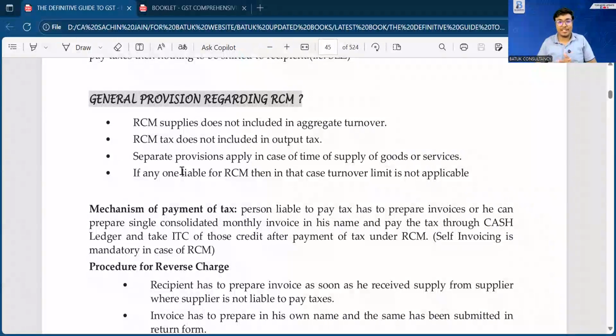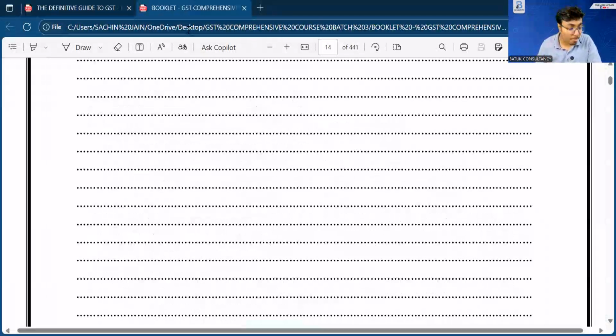we are going to start our discussion on the specific list of goods and services on which the recipient is liable to make the payment of taxes. That means, sir, if any goods which you have bought from a specific person are listed in the given list, in that case, as a recipient, you have to make the payment of taxes. And if you have received the following services, in that case, as a recipient, you have to make the payment of taxes. Now, first we'll try to understand the concept of this reverse charge mechanism from a basic perspective.